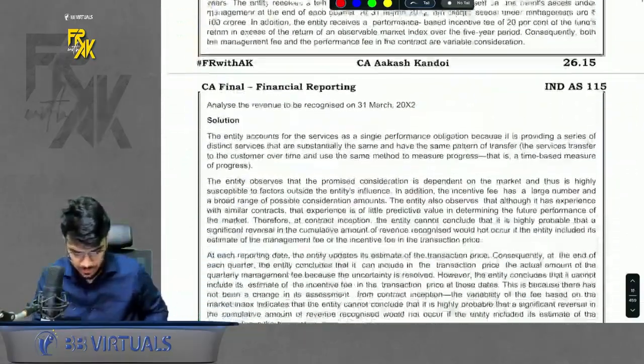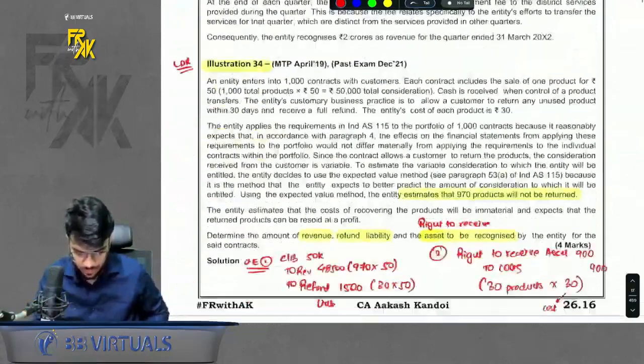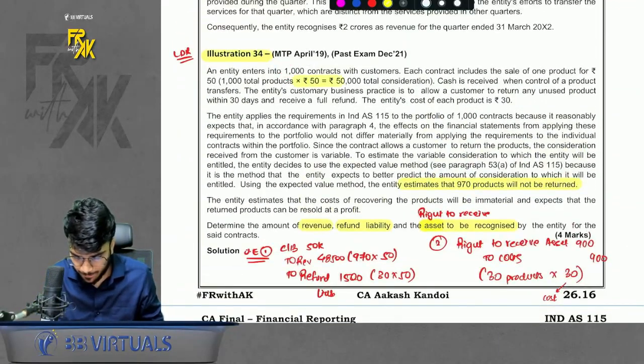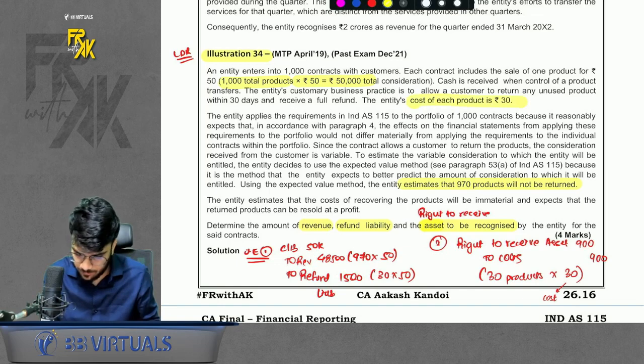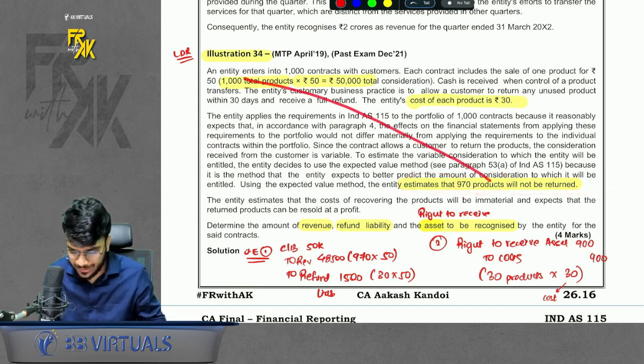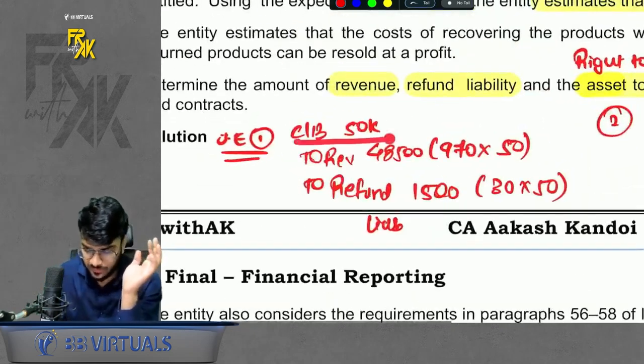That is illustration number 34. Okay. It says that we are going to sell 1000 contracts for rupees 50. So this is how much we are going to receive, 50,000. Now it estimates that cost is 30 rupees. Very good. We estimate that 970 will not be returned. Out of 1000, 970 will not be returned. So please have a look here. We received this much money.